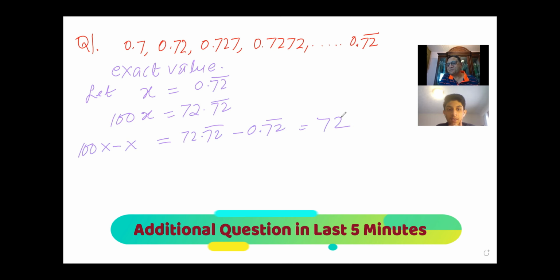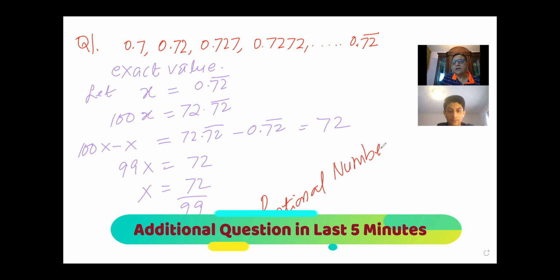That means 99x equals 72 and x equals 72 over 99. So we have an exact value of this number in which the decimal repeats. And we will also learn later that this is basically a rational number.